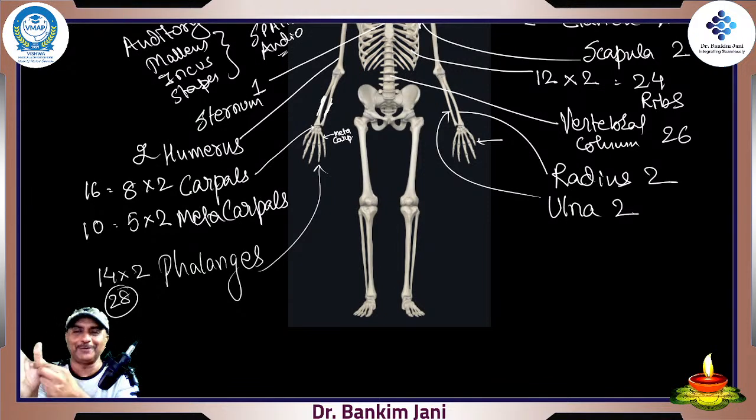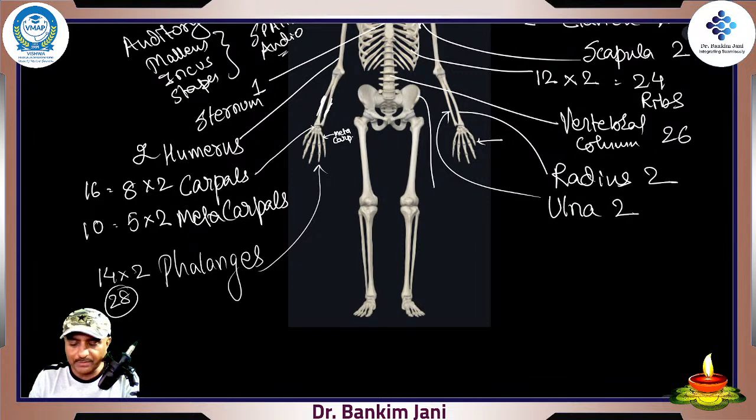12, 13 and 14, right? So 1, 2, 3, 4, 5, 6, 7, 8, 9, 10, 11, 12, 13 and 14, correct? So there are 14 phalanges. So 14 right, 14 left. Once you have understood, rest is very easy.